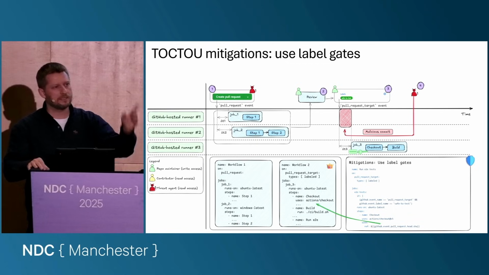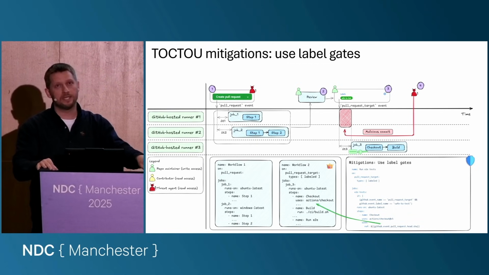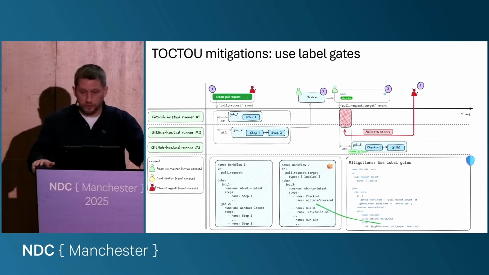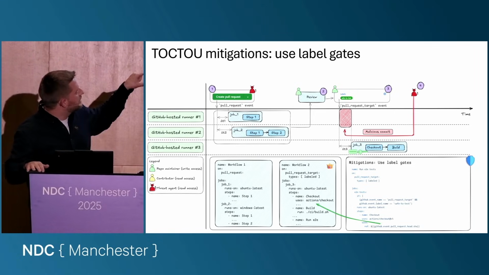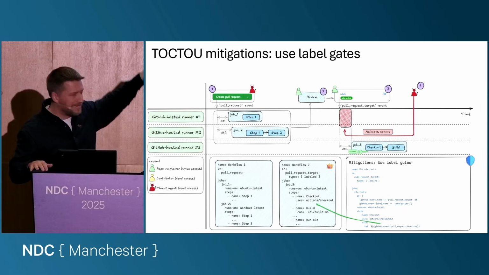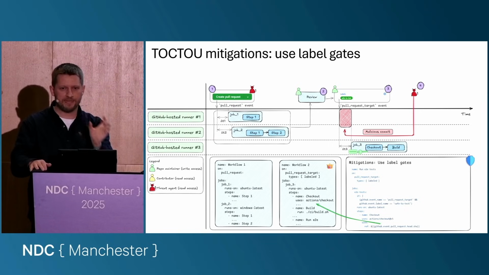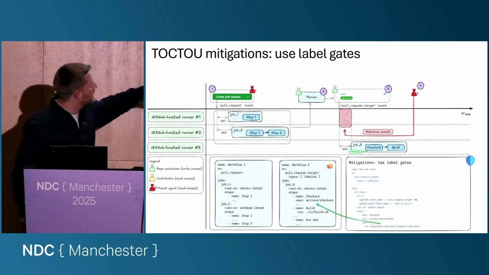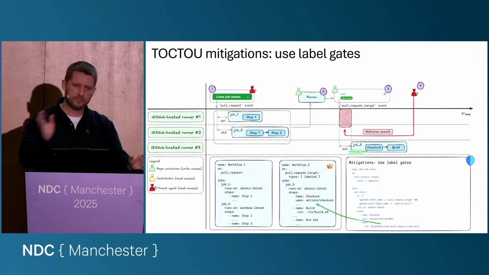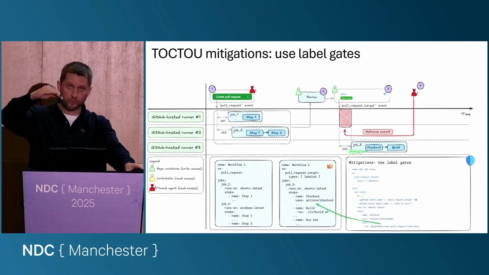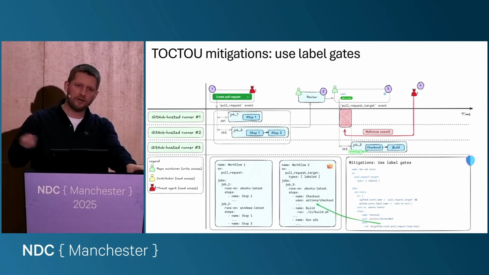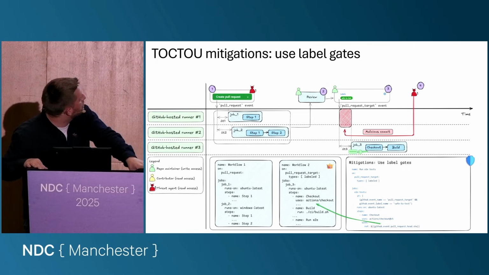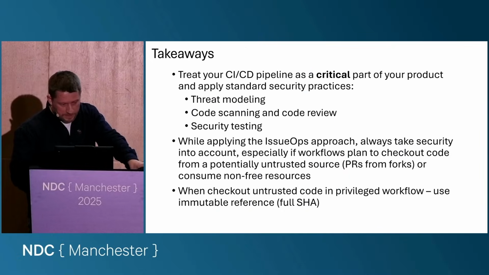The key point is that assigning a label is an operation that is allowed only for a privileged user, and also when you use this event, pull_request_target with types labeled, in the context of this event you already have the commit SHA of this pull request. So if you use this SHA, even if the attacker puts some additional commit on top of this pull request, anyway you will check out code that was reviewed and checked by the maintainer in step number 2. So this is also one of the potential mitigations.